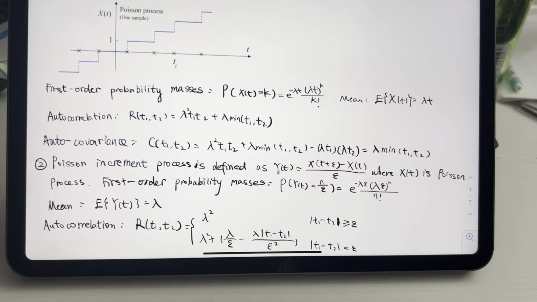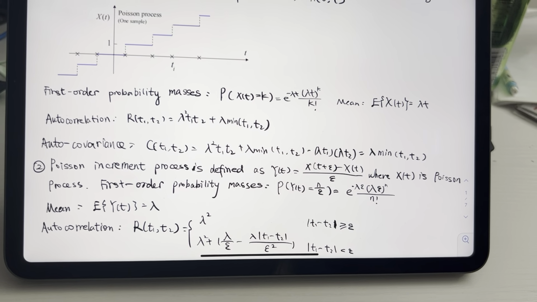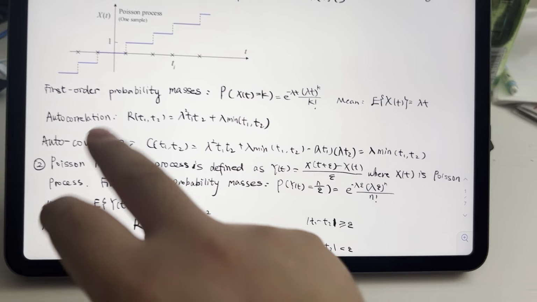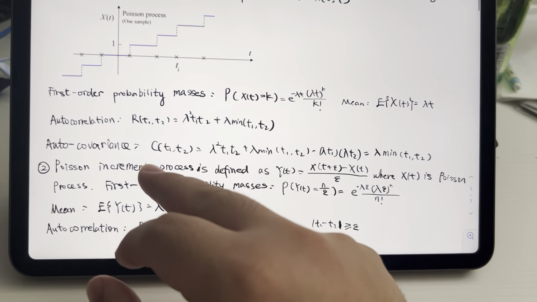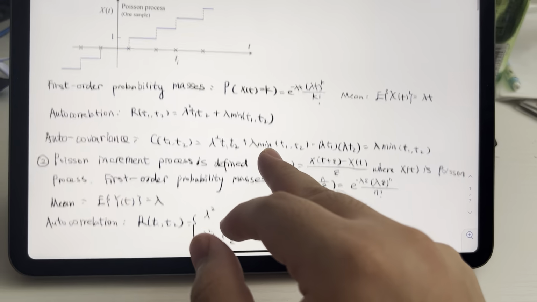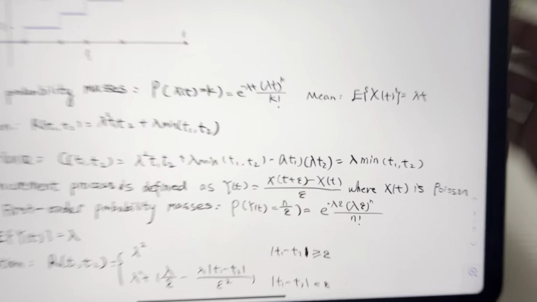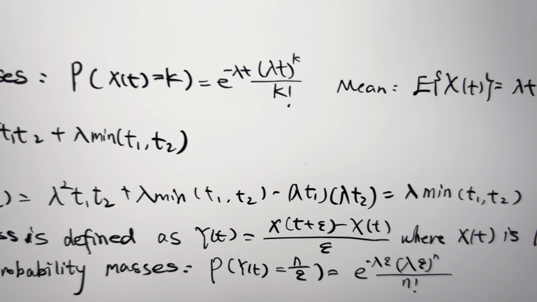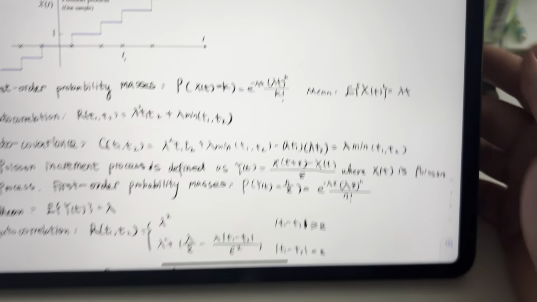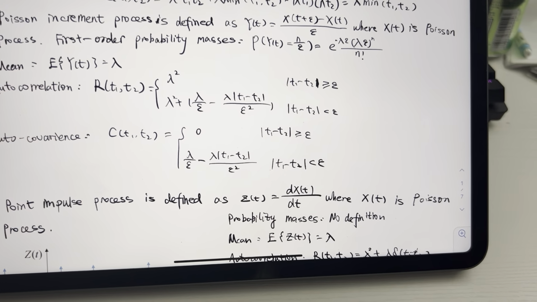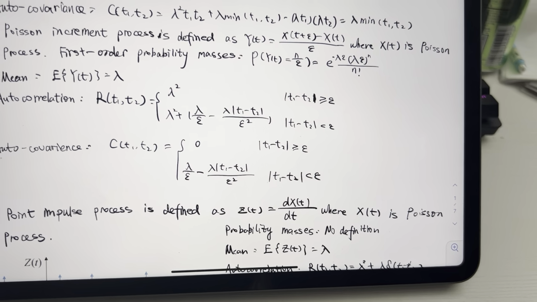The mean equals lambda t, and the autocorrelation equals this one, and the autocovariance equals this one. For the second part, it tells us about the Poisson increment.